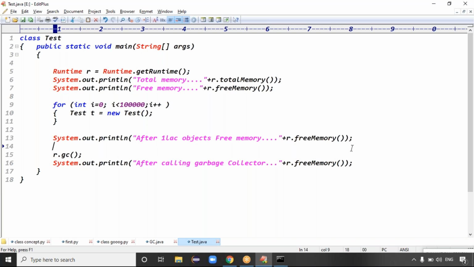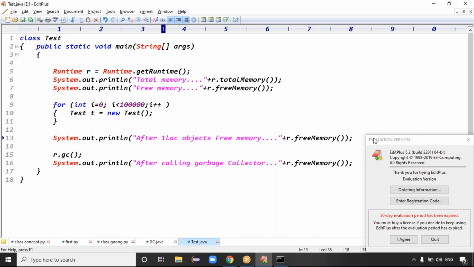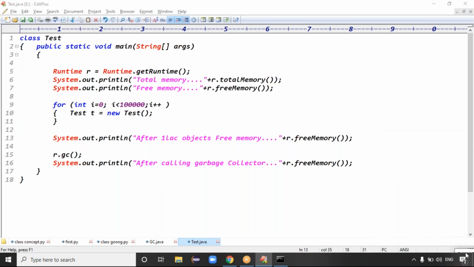Ratan sir, will there be any difference if I create an object using the new keyword? There is no difference, but internally they maybe use the new keyword. Their intention is that they are not exposing the object creation process to you.